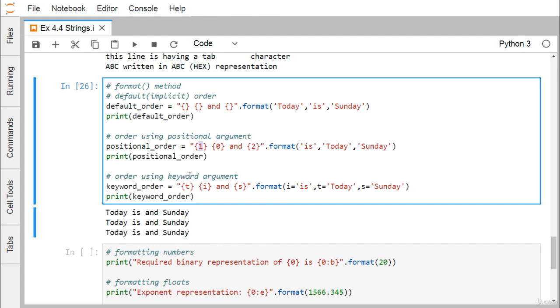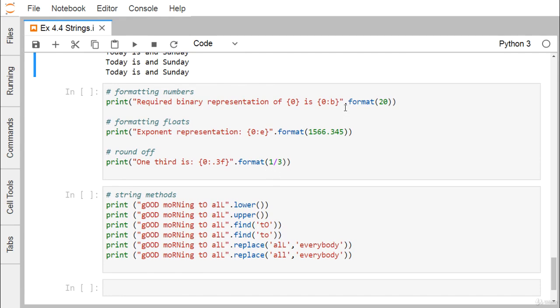So ordered using keyword argument. Here you can mention this one, I as is equal to is, T as is equal to today, and S is equal to Sunday. Here you are mentioning the respective keyword arguments. So that is TIS, and we are getting the output like this one. So that is another way to print our string.